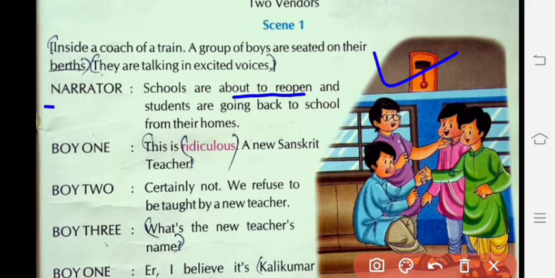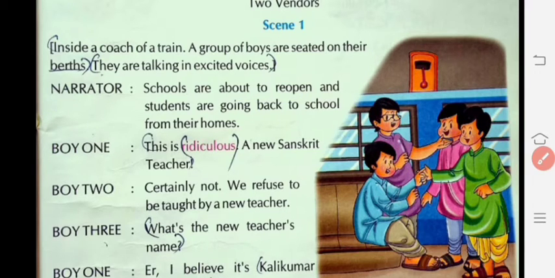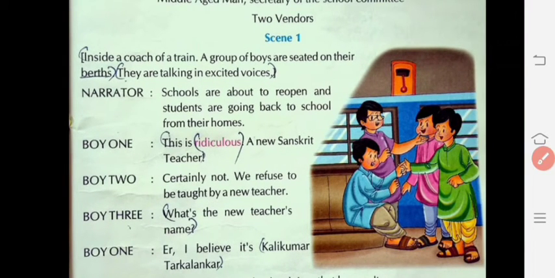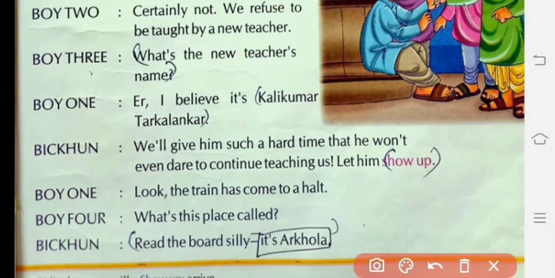And Boy 1 says this is ridiculous, means very silly. They didn't like the situation. So this is ridiculous, a new Sanskrit teacher. This group of boys didn't like the arrival of the Sanskrit teacher. They were used to being taught by the old teacher. So Boy 2 says, certainly not, we refuse to be taught by a new teacher. Boy 3 says, what's the new teacher's name? Here Boy 1 says, in a disgusting manner, I believe it's Kali Kumar Tarkalankar.